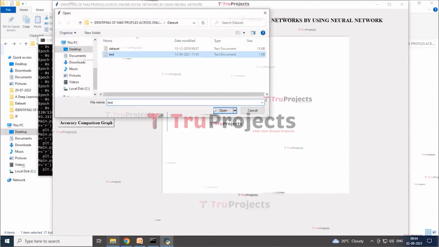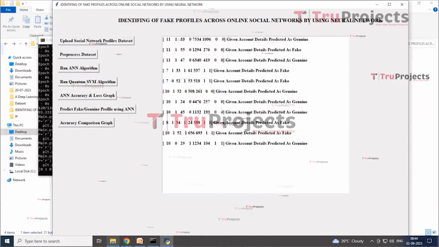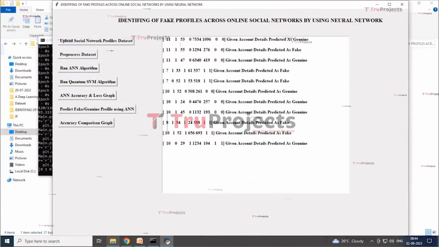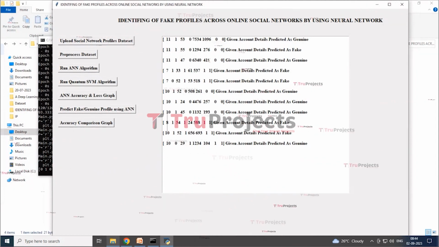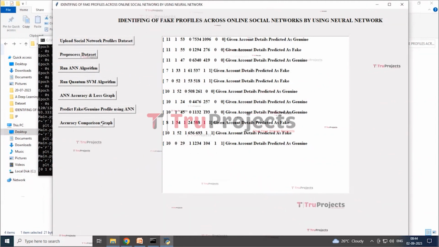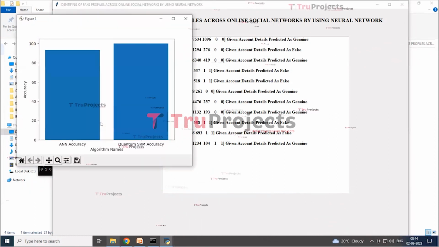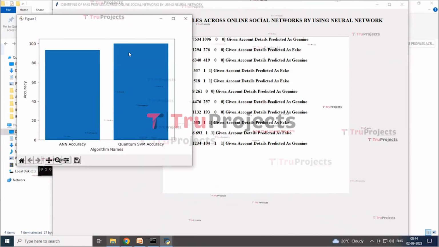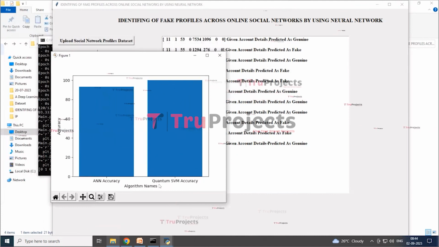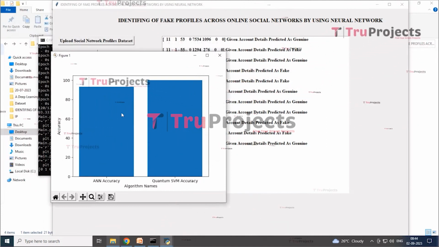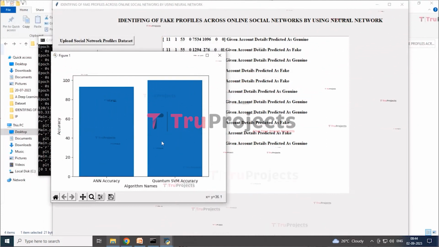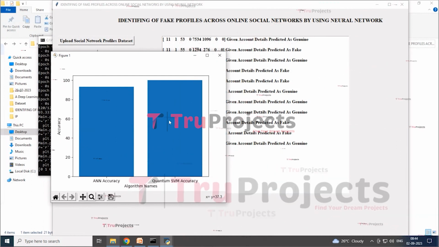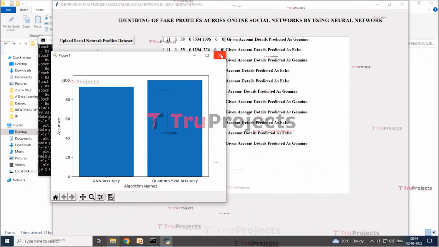Now select this test dataset and click on the open button. So here you can see that we have been given the values, showing account details predicted as genuine or fake. And now click on the accuracy comparison graph button to get the comparison graph. So here the x-axis represents algorithm names and the y-axis represents accuracy. And of both algorithms, quantum SVM SVC got the higher accuracy. So now just close this graph.